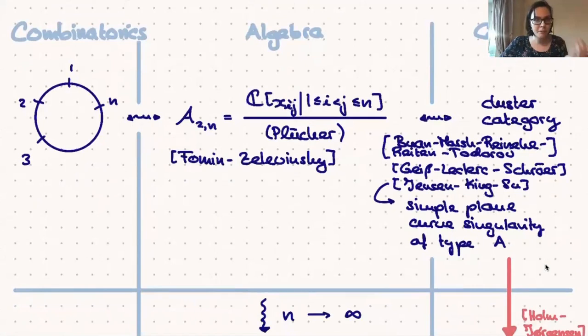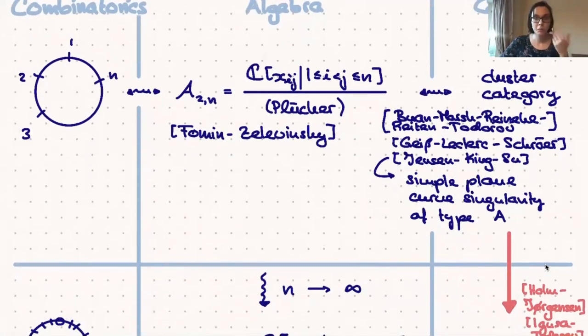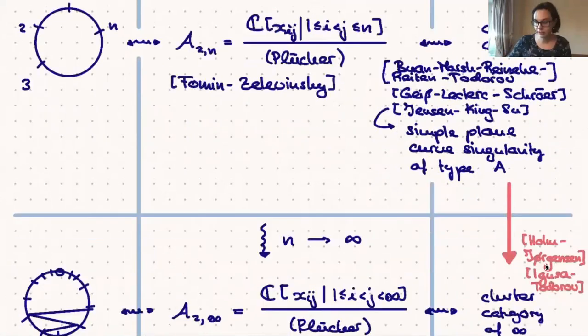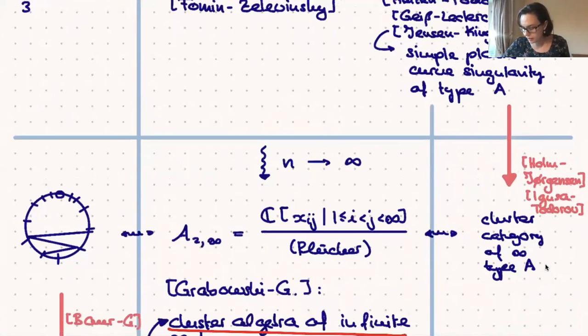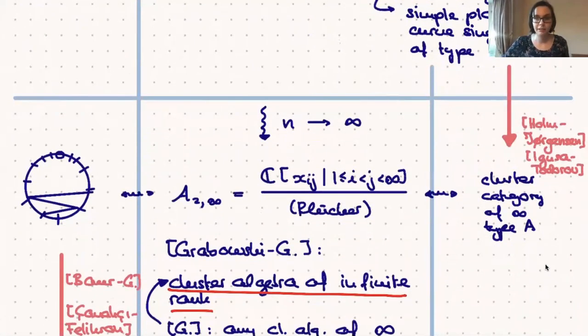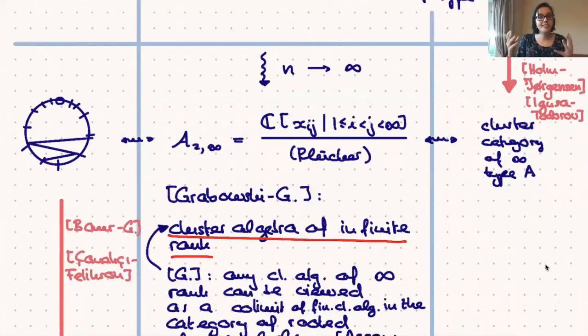As far as I'm aware, the first work on that has been done by Holm and Jørgensen on the categorical side over here. So Holm and Jørgensen describe a very natural category from an algebraic viewpoint, which exhibits cluster combinatorics of infinite type A. I'm also mentioning Igusa and Todorov here, who took that idea and vastly generalized it to get a holistic approach to what an infinite type A cluster combinatorics, or cluster category, should mean.